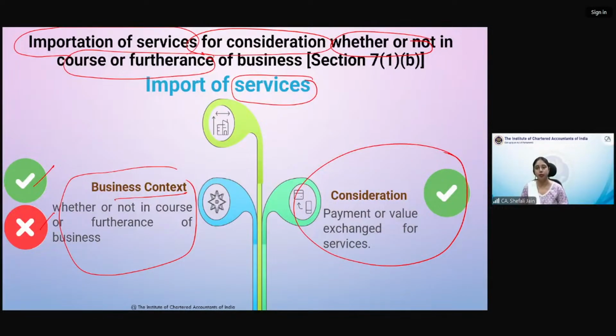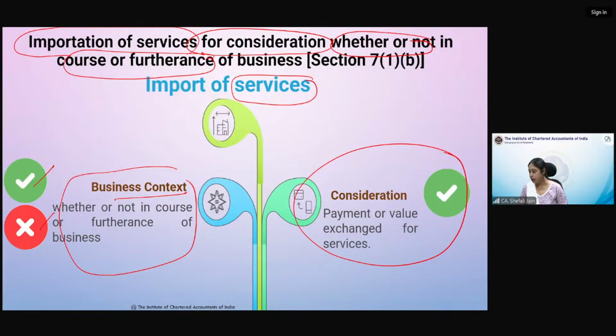But क्या दो conditions पूरी होनी चाहिए? It should be import of services, and it should be for consideration. तो सर्विसेज होनी चाहिए, कंसिडरेशन होना चाहिए, बिजनेस हो या ना हो वो चल जाएगा. So I hope that is clear to you all.